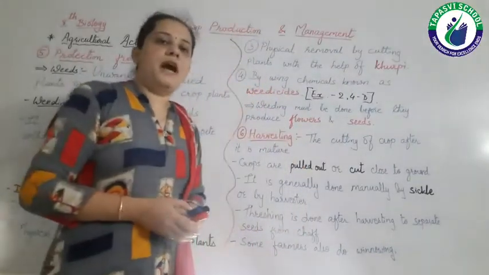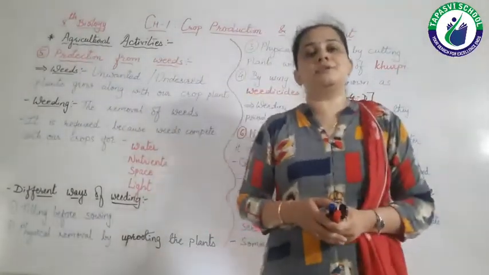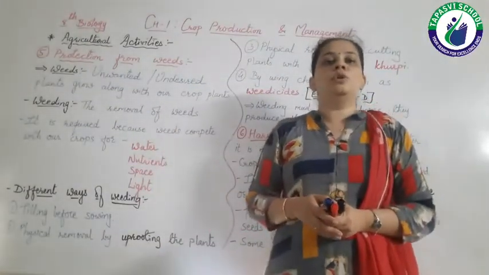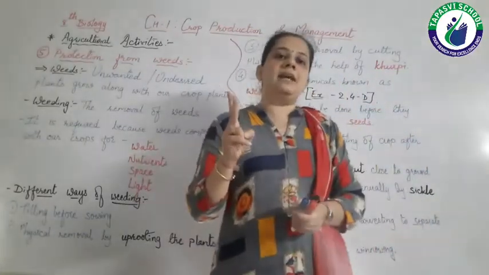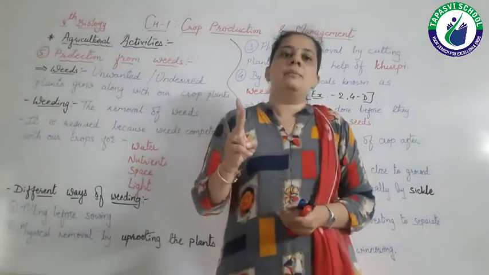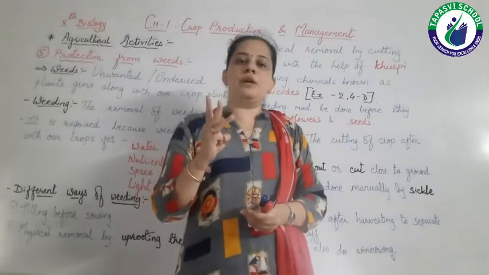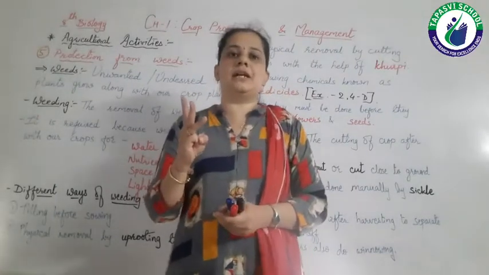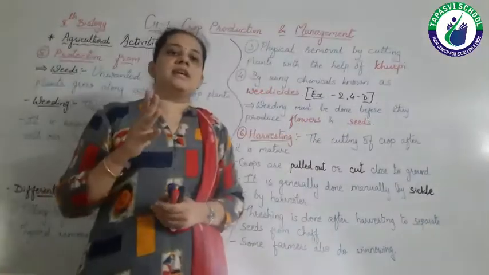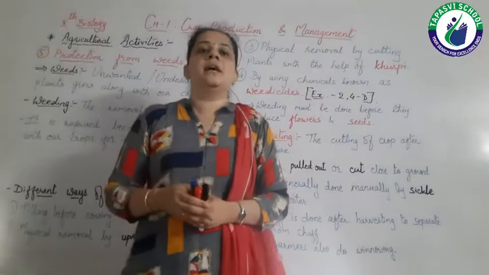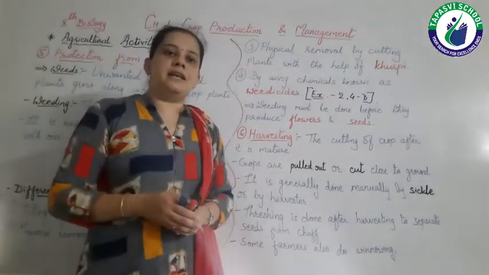So farmers are using these 4 methods to do weeding. First, tilling before sowing. Second, physical removal by uprooting the plants. Third, physical removal by cutting the plants near the ground with the help of a khurpi. And fourth, by using various chemicals known as weedicides. So these are the various methods.